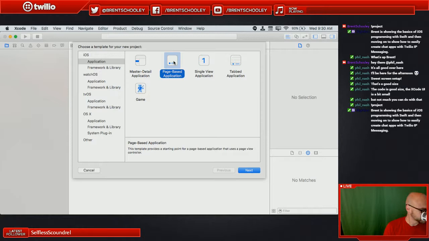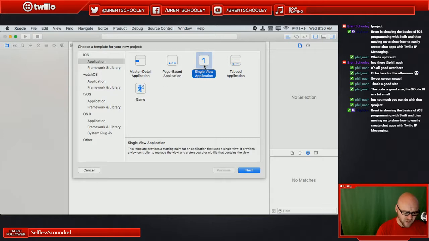A page-based application is not super commonly used, but you might have seen this. The classic weather application on iOS is an example of this, where there are multiple pages that you can swipe through in the UI, and you're given a controller that allows you to swipe through those different pages. A single view application, this is where we're going to start. This is the most basic, most empty project you can have. It just gives you a single page that launches. Oftentimes I'll start with the single view application and get rid of that single page and replace it with something. But this is your basic template.